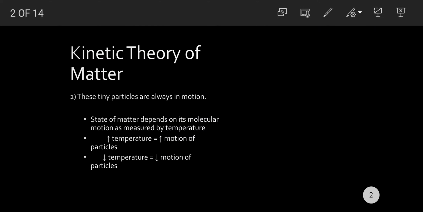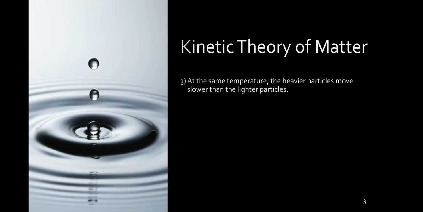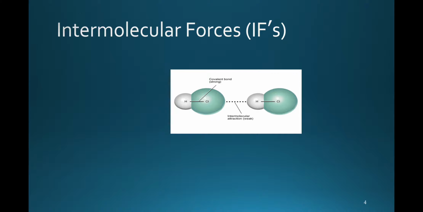All these tiny particles will always be in movement, which means when you increase the temperature, the movement of the particles is going to increase. When you decrease the temperature, the movement of the particles is going to decrease. If it is at the same temperature, the movement of the particles for a solid is going to be slow compared to the lighter particles.